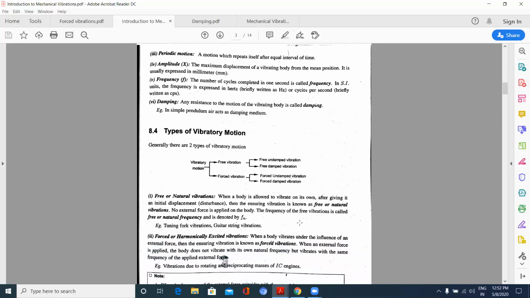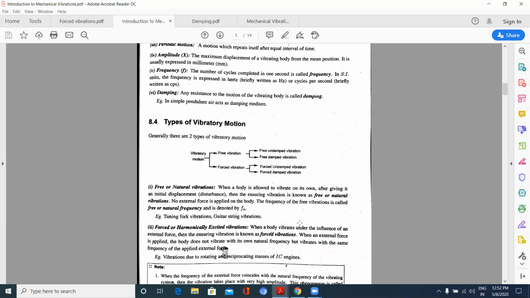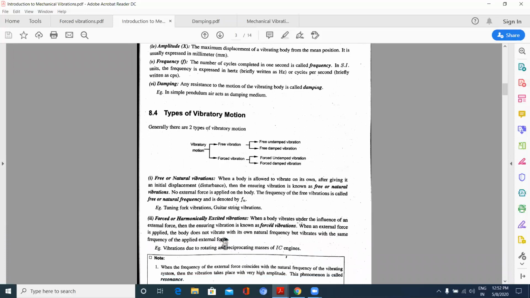Now let us see what free vibrations are. When a body is allowed to vibrate on its own after giving it an initial displacement, the ensuing vibration is known as a free or natural vibration. If you displace the object from its mean position and release it, the body tends to vibrate about that mean position towards its extreme positions. Then it is said to be a free or natural vibration.